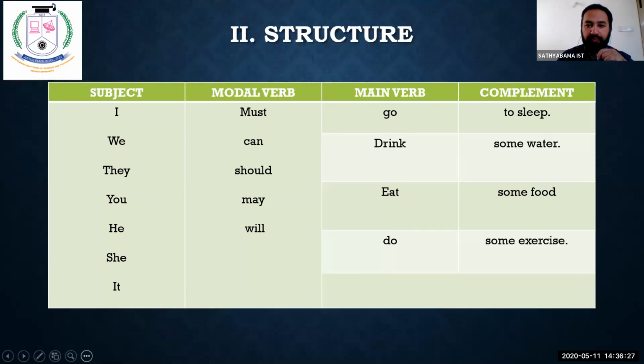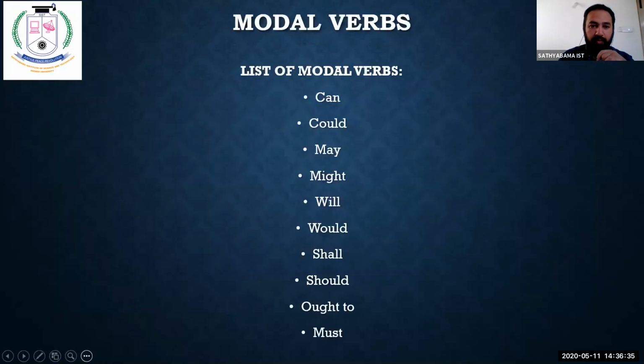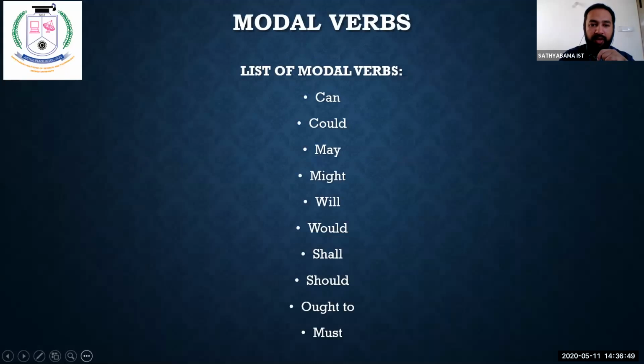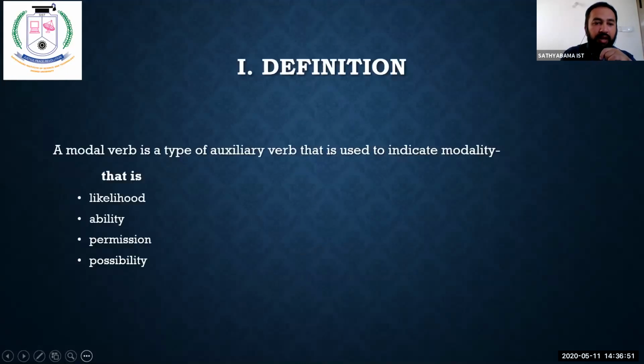The main verb is the actual action, which is why it is called the main verb. So the modal verbs give you the indication of likelihood, ability, permission, and possibility. These are a type of auxiliary or helping verbs which tell us the likelihood, ability, permission, and possibility. Please don't forget these four. They are very, very important.